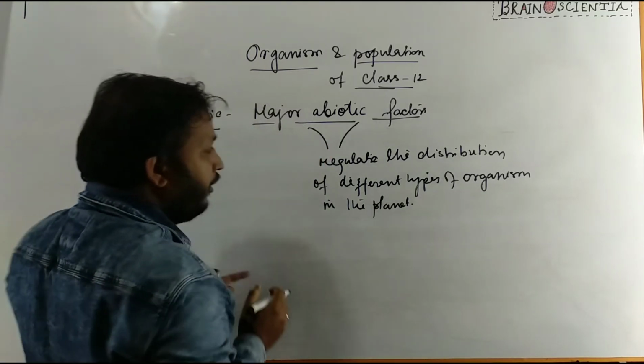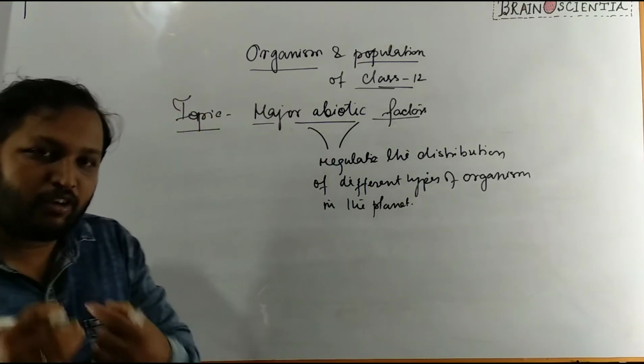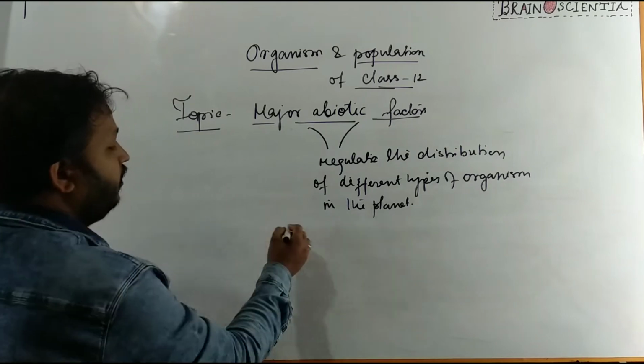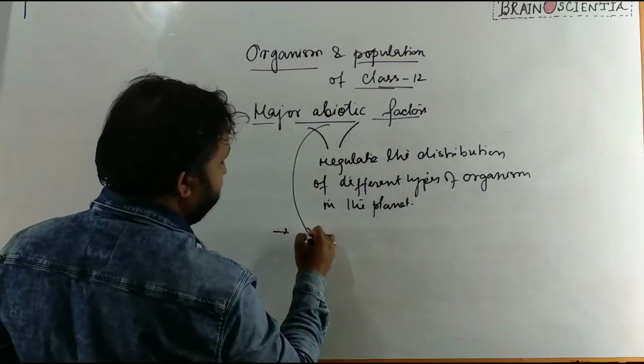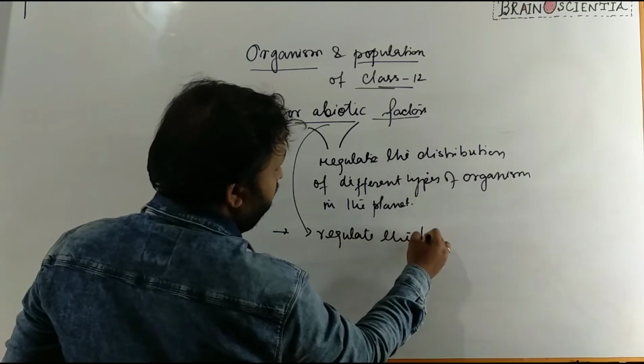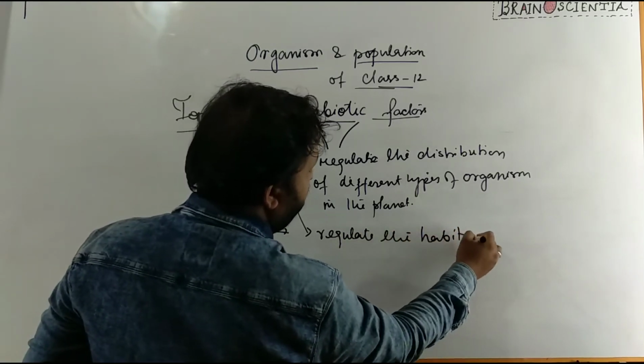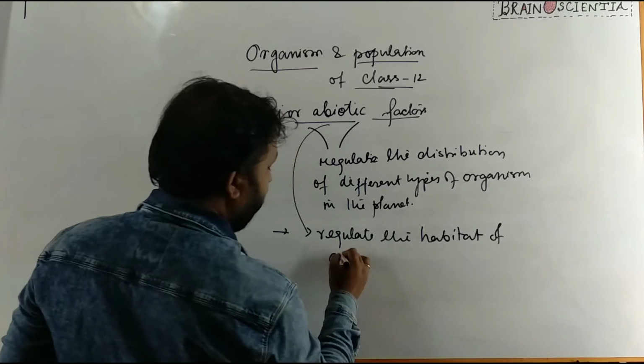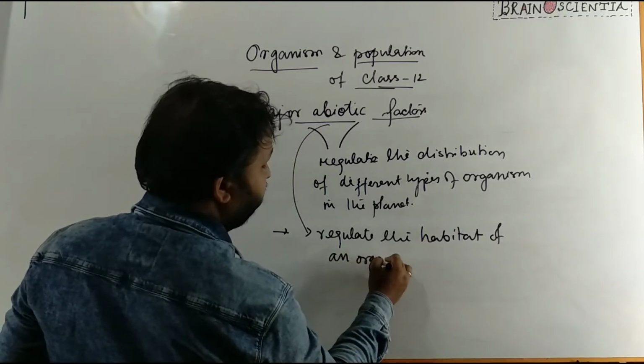That is how these abiotic factors regulate the habitat of an organism.